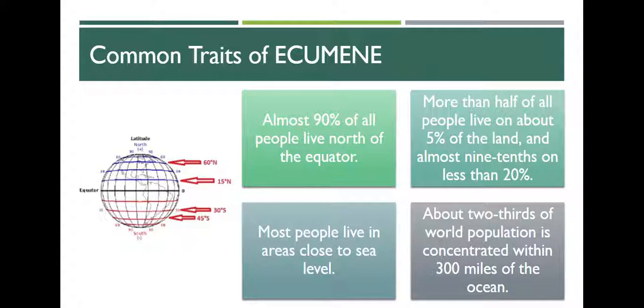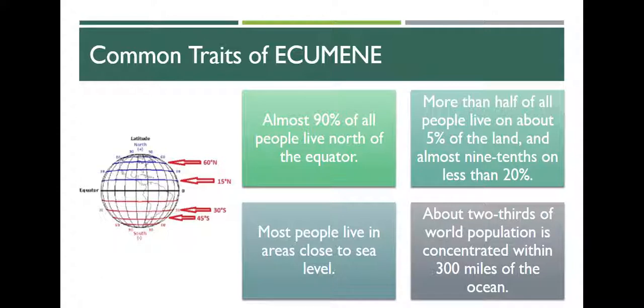Most people live in areas close to the sea. We do not live close to the sea. We're kind of an exception to that rule, but when you start looking at where population clusters are, you're going to see that most people live close to the sea. More than half of all the people live on about 5% of the land, and almost 9/10 on less than 20%. So really the population clusters that we talked about earlier, that's where most people live. And it's about 5% of our total land mass.